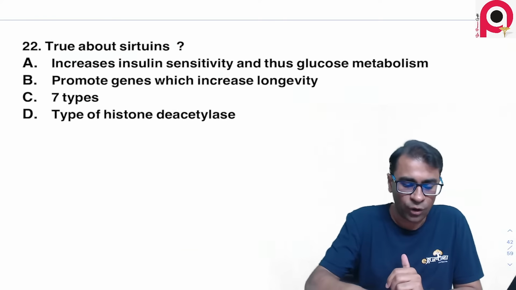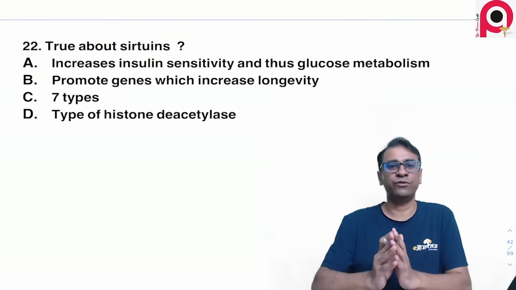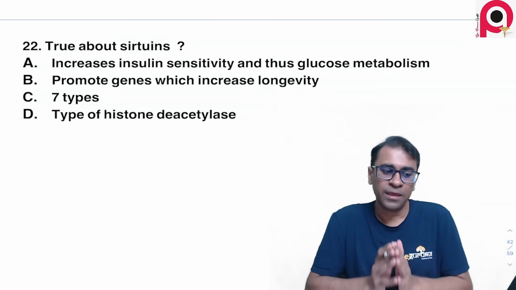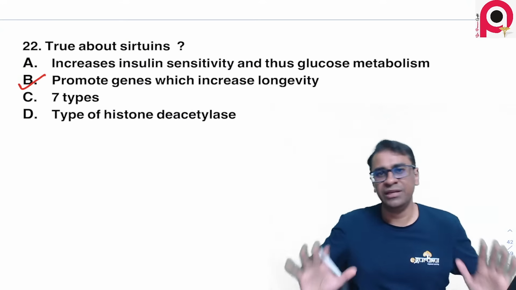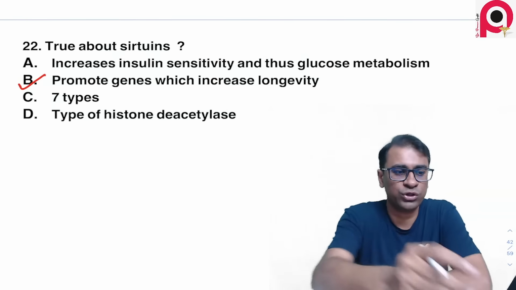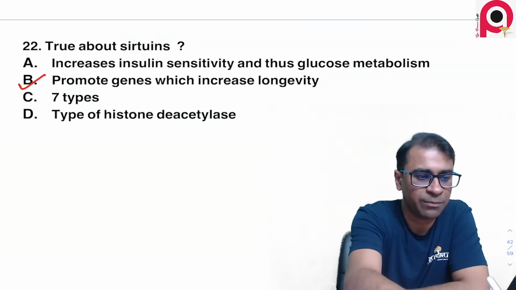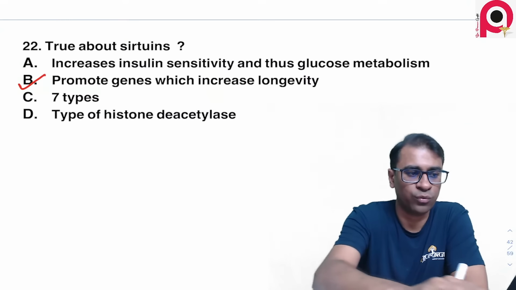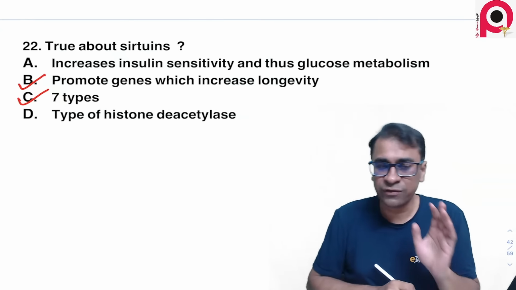Okay, this question. True about certain. I think this is one question which might have confused most of you. Look, no doubt the answer must be B. There is no doubt in this. But please let me know, guys, was this a multiple choice question or not? So in that case, the answer would be surely it's of 7 types.